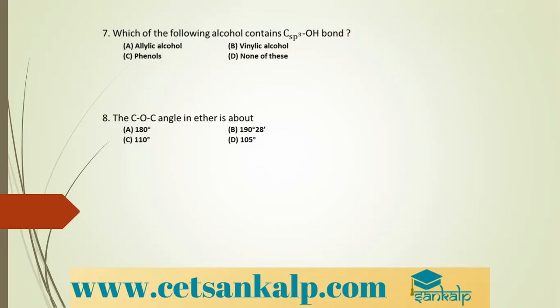Please do remember, if they have given us Grignard's reagent, formaldehyde plus Grignard's reagent gives primary alcohol. Any aldehyde except formaldehyde plus Grignard's reagent gives secondary alcohol, and any ketone plus Grignard's reagent gives tertiary alcohol. Moving to the next question. So the correct option is acetone and methyl magnesium iodide.